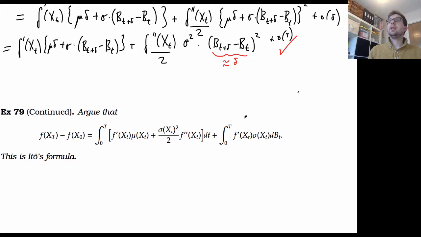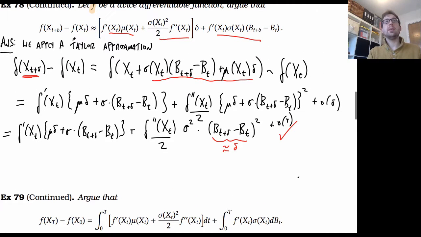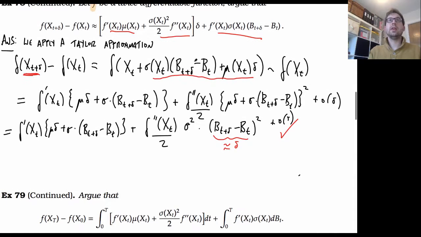So we've kind of done our Taylor approximation. Well, why is this true? Essentially, we've done our Taylor expansion. Now we're going to sum up from this expression. Notice that if I summed up this term, that would be approximately the same as summing these.